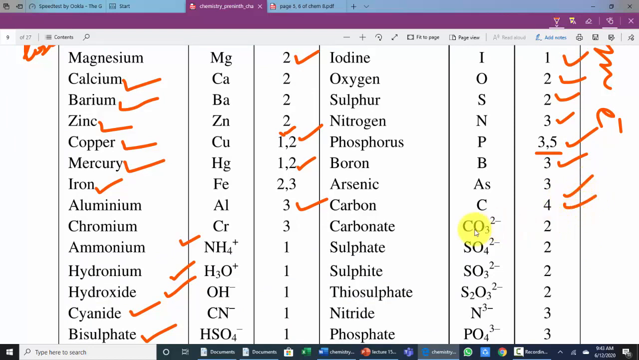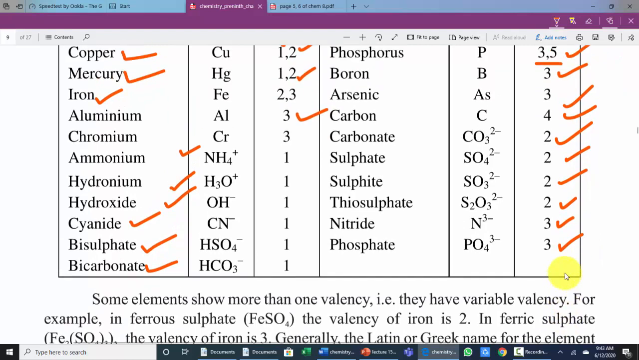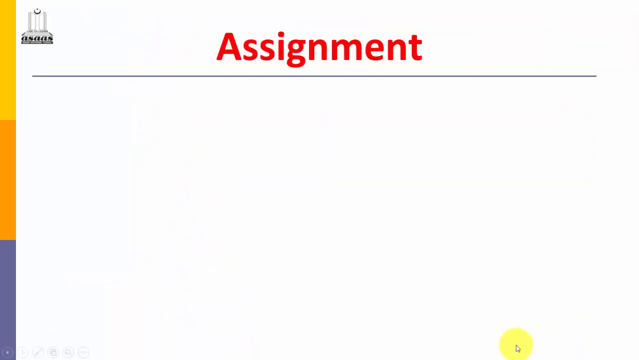Carbonate radical CO3 2 minus, sulfate radical SO4 2 minus, sulfite radical SO3 2 minus, thiosulfate S2O3 2 minus, nitrite, phosphate radical 3 minus. In the end of this lecture, dear students, I have an assignment for you to learn and practice.